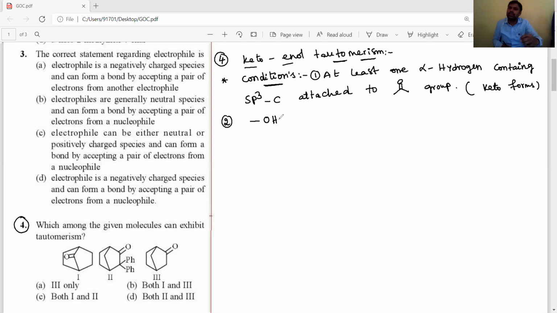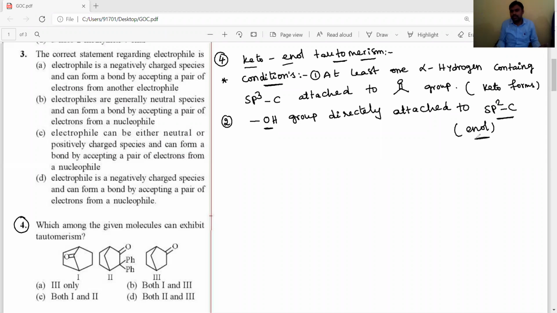That enol hydrogen will be shifted to the adjacent sp2 carbon, then we will get the keto form. That's why the second condition is the OH group directly attached to sp2 carbon, then they exhibit tautomerism.